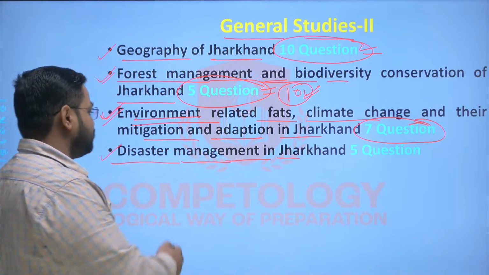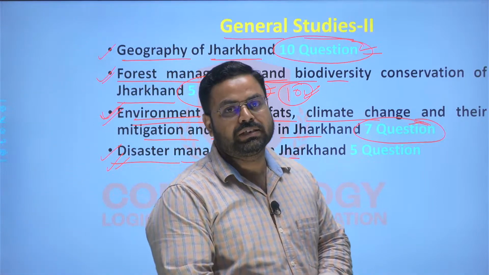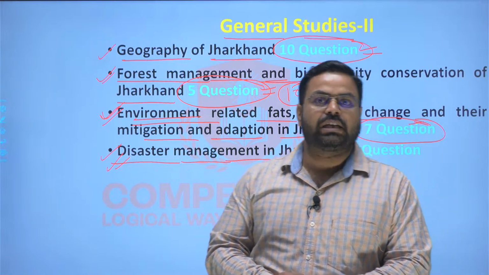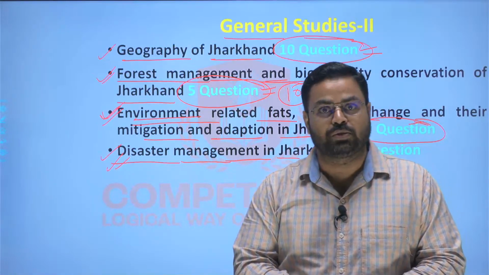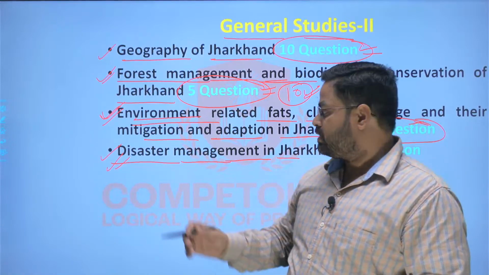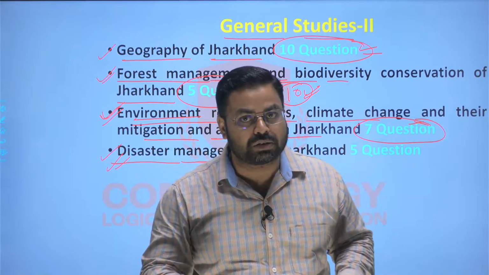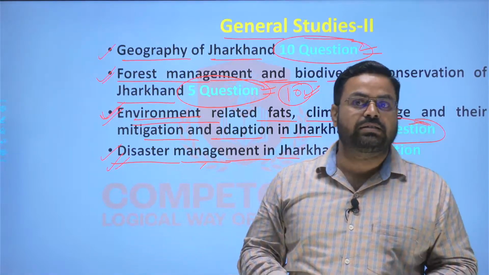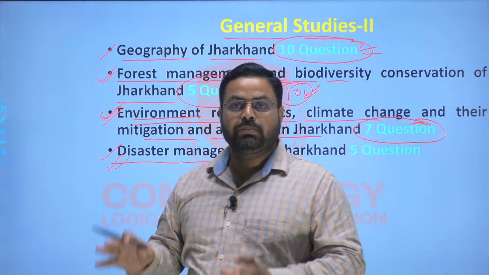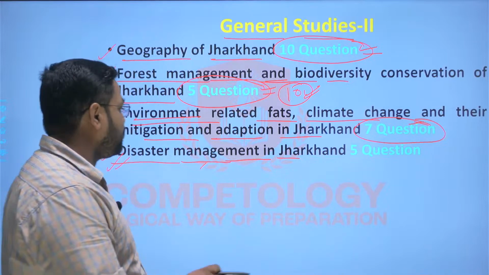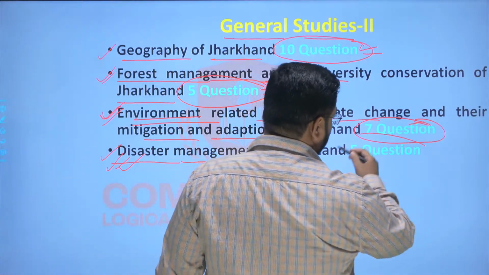So floods are not going to occur in Jharkhand, but there are various other kinds of disasters that may occur in Jharkhand. One of the major disasters that keeps occurring time and again in Jharkhand is drought, right? So disaster management becomes important because of disasters like drought, as well as industrial disasters and man-made disasters. Such things will be the subject matter of this topic, that is disaster management. And again here there will be 5 questions.